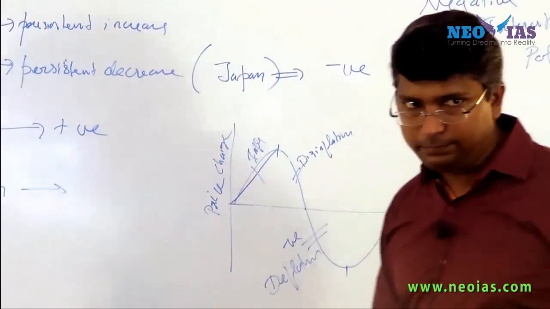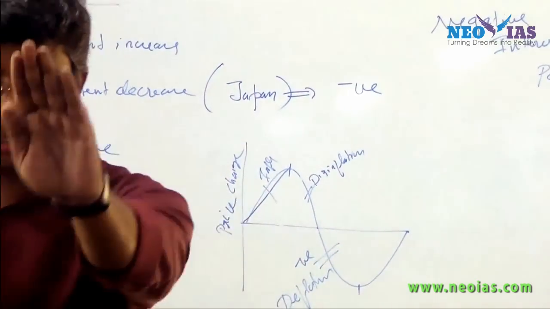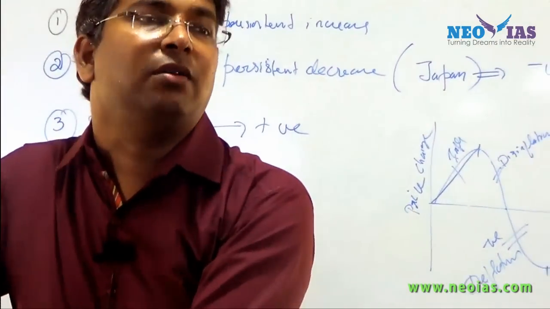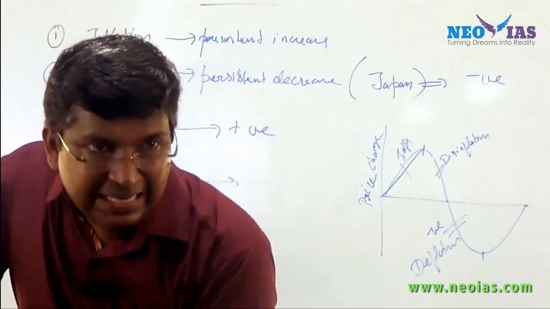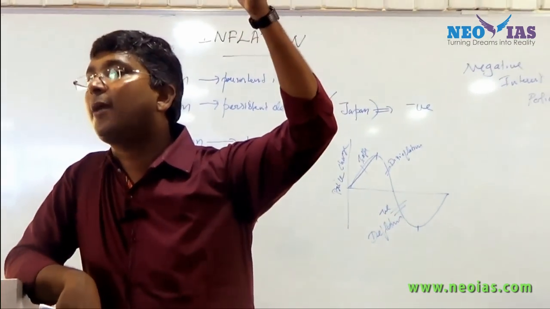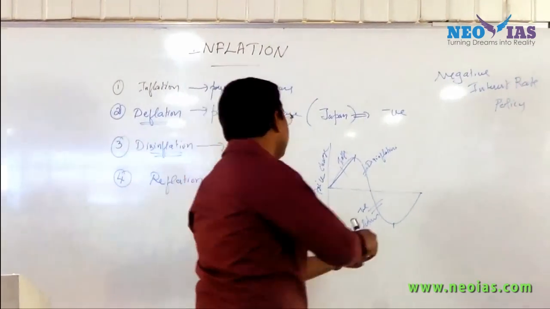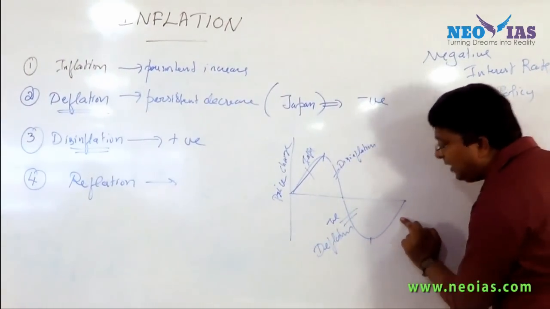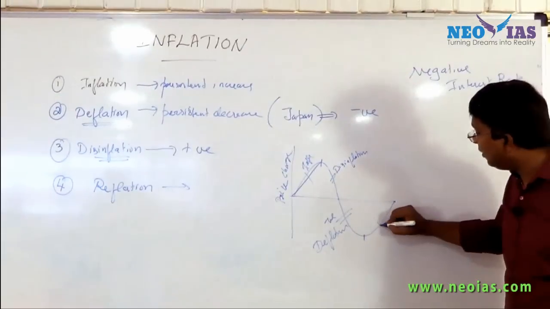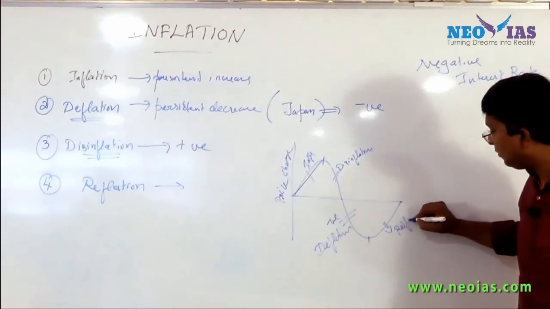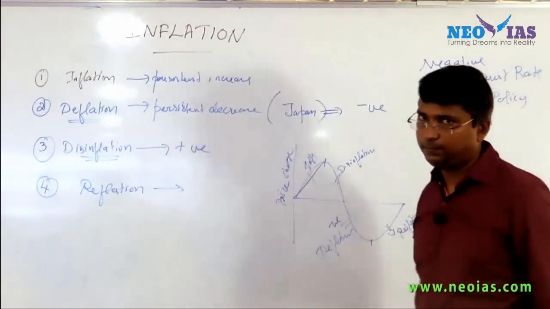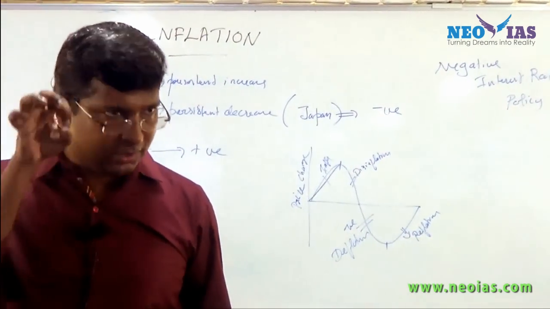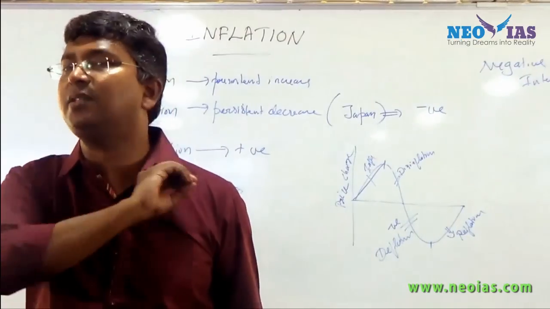Now when the price level has reached its lower level, then what will the government do? It will try to deliberately increase the price level. What is that called? Reflation. So this action, where the government tries to deliberately increase the price level, is reflation. So be very clear with the concept. UPSC has asked questions related to this simple concept. It is very simple.